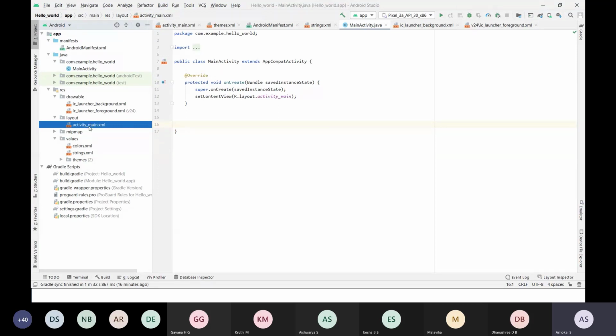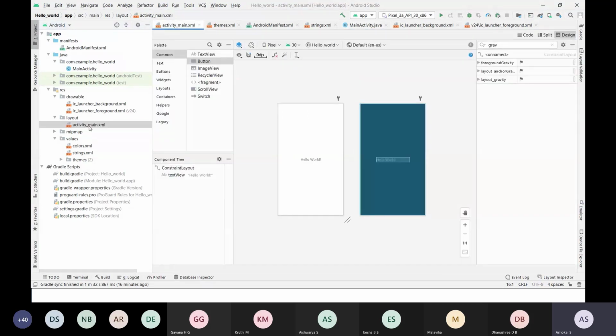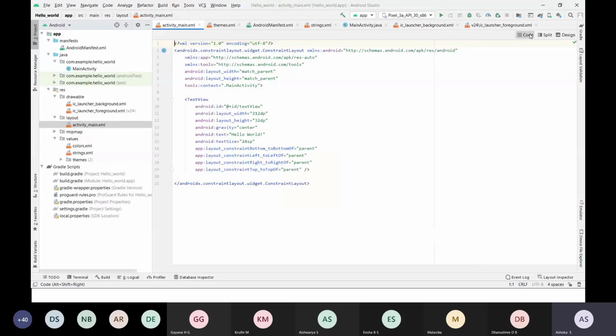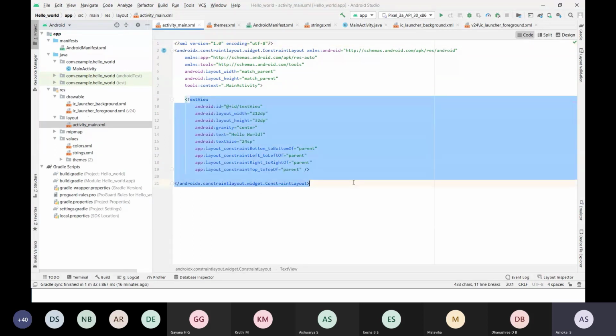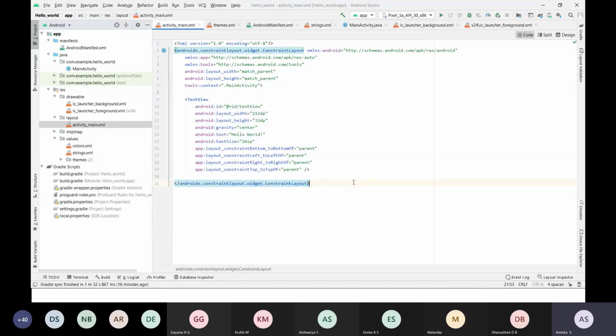And we have a layout. Whatever design you want to make, you are going to use in activity_main. Here, this is the activity area and this is the preview. And here on the right hand side, you can see the code related to activity_main. This is the default code that has been created. See, they have selected a text view. That is the reason all this is created by default.